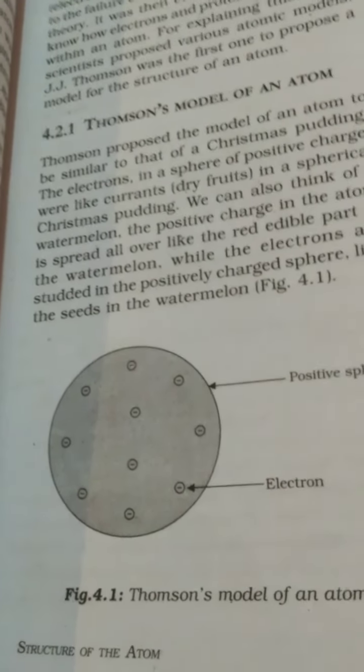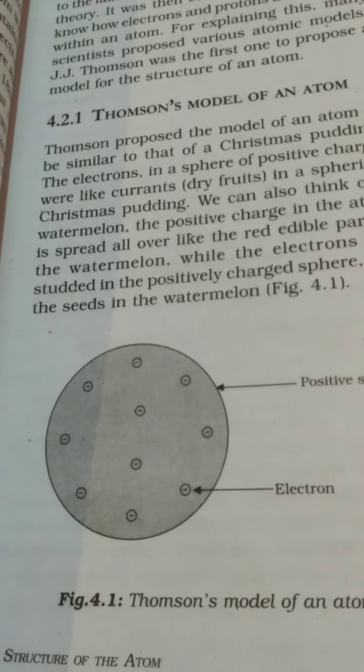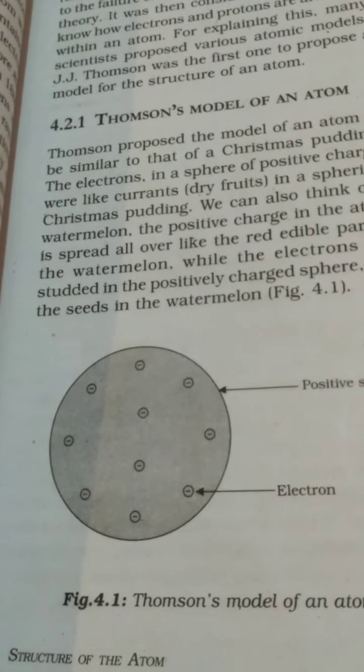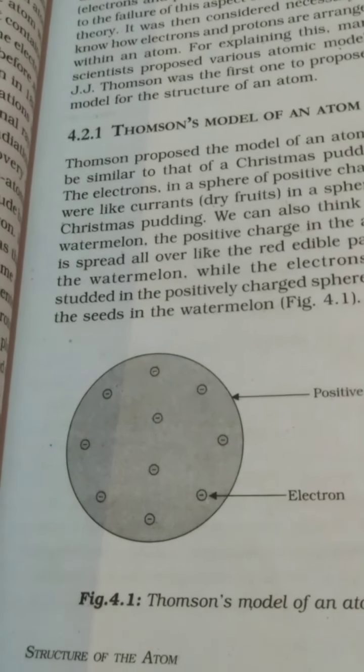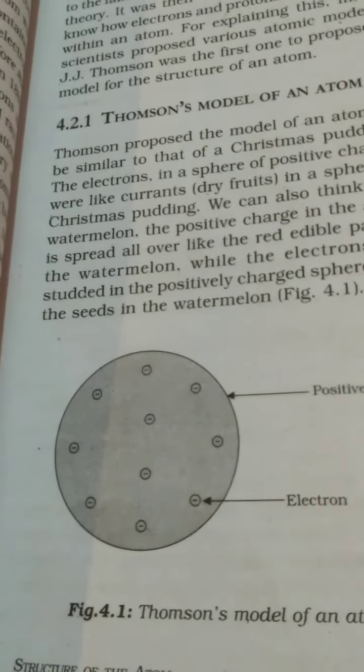Otherwise, his achievement was bigger. The achievement was that he explained the neutrality of the atom, that overall the atom is electrically neutral because it has both of the charges equally available on it. This was the first model of the atom, Thomson's model of the atom.